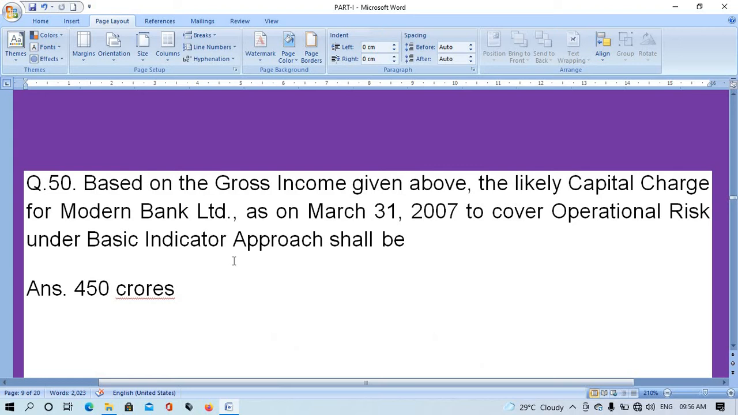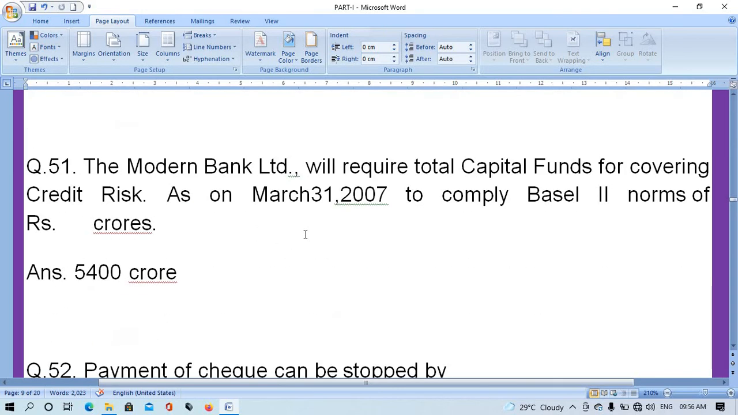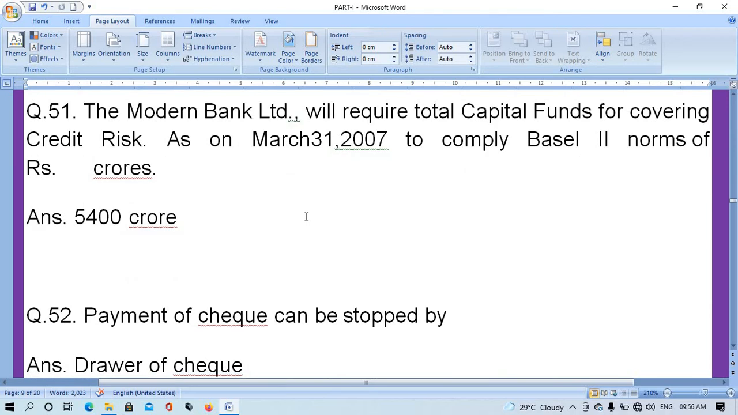Question number 50. Based on the gross income given above, the likely capital charge for Modern Bank Limited as on March 31st, 2007 to cover operational risks under basic indicator approach shall be. The right answer is 450 crores. Question number 51. The Modern Bank Limited will require total capital funds for covering credit risks as on March 31st, 2007 to comply with Basel norms of rupees 2 crores. The right answer is 5,400 crores.